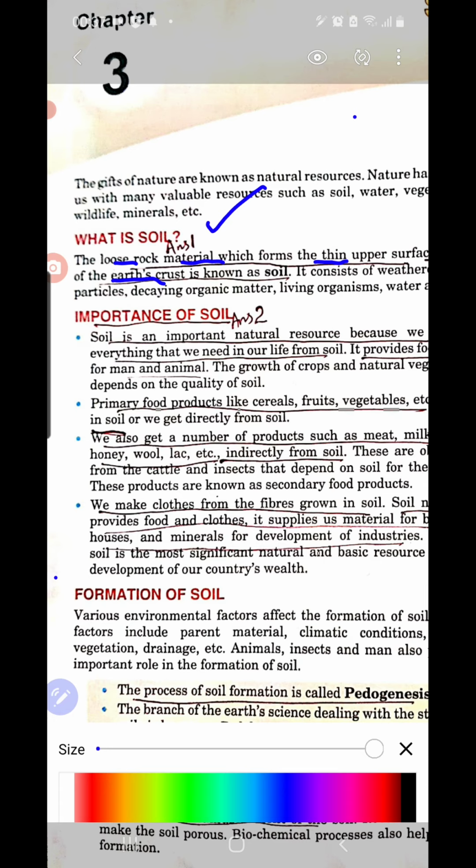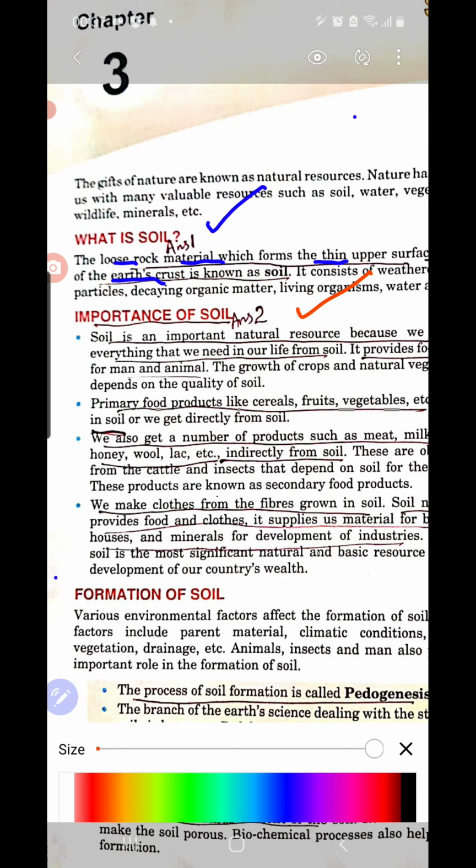In this way we are mainly depending upon the soil. Then also for clothes, for house construction, and for getting minerals we depend on the soil. So for all these reasons we are depending upon soil. These are all the importance of soil you have to study.